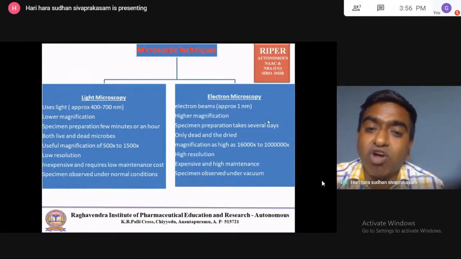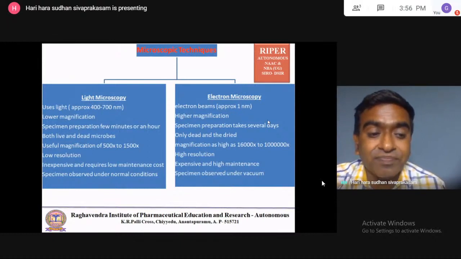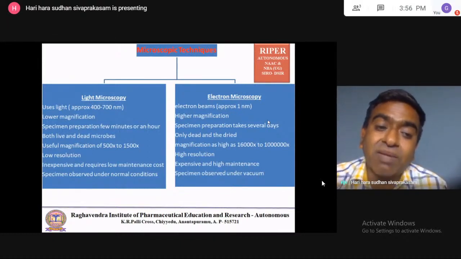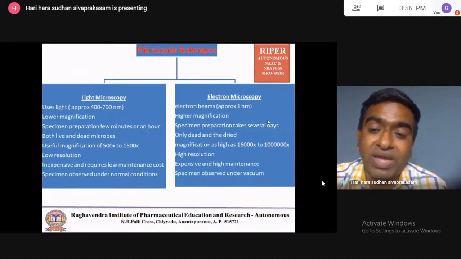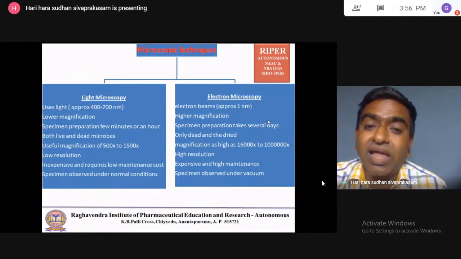But in electron microscopy, specimen preparation may take several days. Both live and dead organisms can be observed in light microscopy, but only dead microorganisms can be observed in electron microscopy.